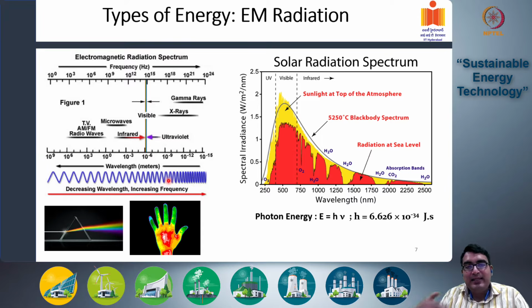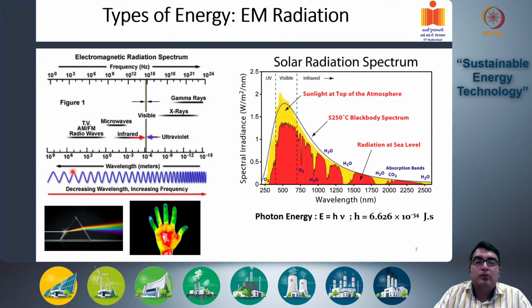And frequency is the number of waves that are being transmitted through a certain location within 1 second. So number of waves per second, so it's second inverse, and the unit is hertz. Now for electromagnetic waves, the wavelength or the frequency can vary over a very large range.